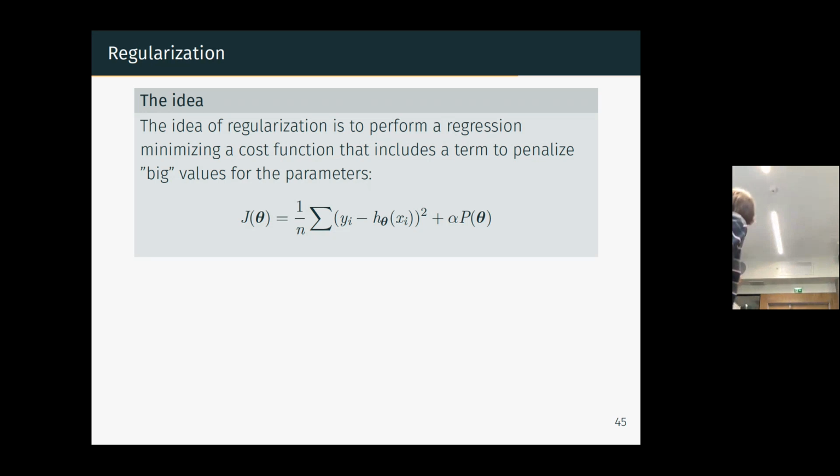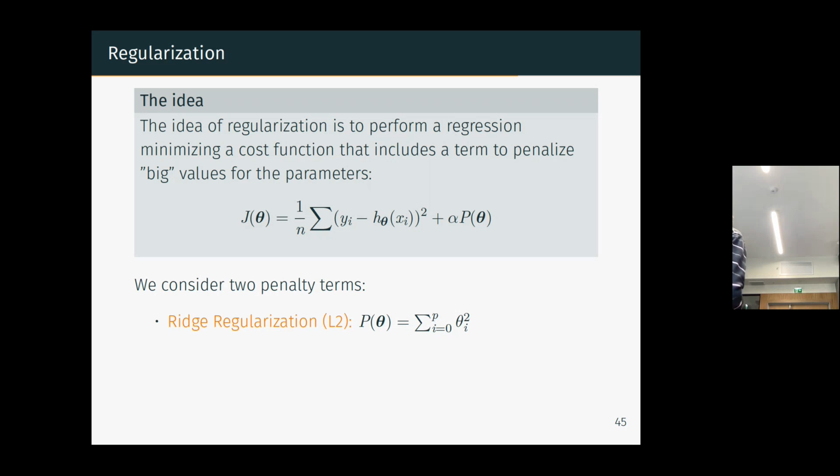And this is what leads to the idea of regularization. So the idea of regularization is to say, okay, of course I want to reproduce the data, to minimize the mean square error, so to have y which is close to my output, but I also want my parameter theta to stay low. So I will add a term in my cost function that will penalize high values for theta.